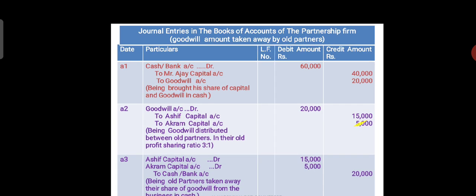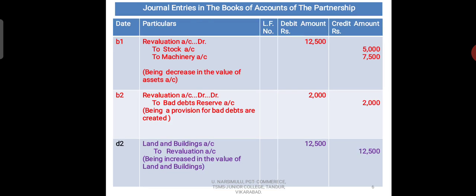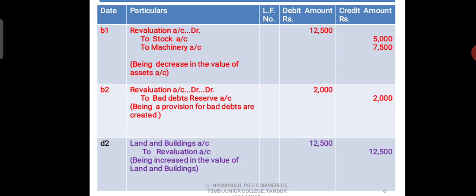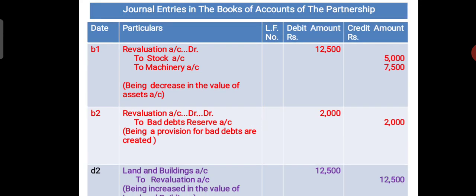Okay, next we go for next adjustment point, revaluation of assets and liabilities. Here two assets values are decreased. What are the two assets whose values are decreased? Stock and machinery. So when there is the decrease in the value of asset, what we have to do? Revaluation account should be debited. So in the previous problems you did the same thing. Here also you do the same thing.